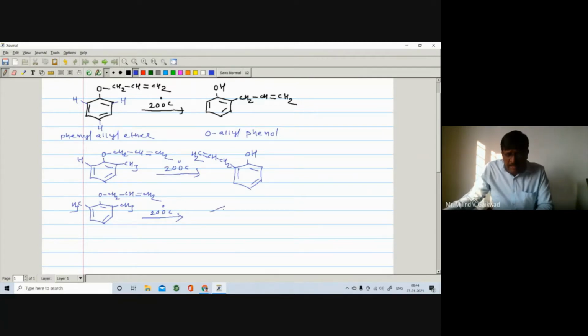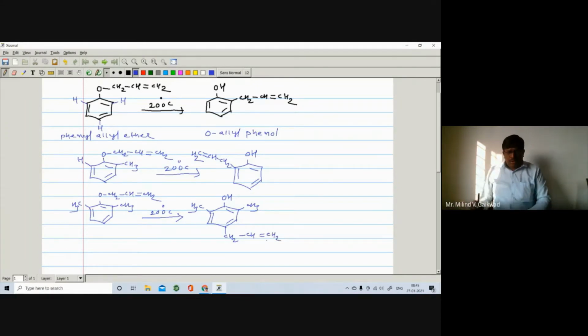Then as there is absence of ortho hydrogen atom, it is observed that the rearrangement takes place at the para position. So here is the CH3 and here is your CH2, CH double bond and CH2. In this way you are getting such a type of compound.